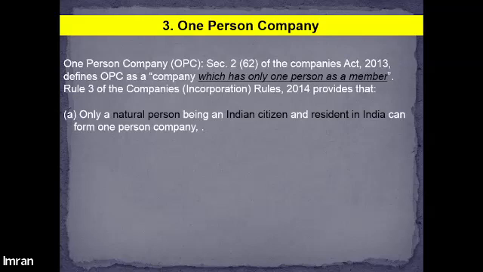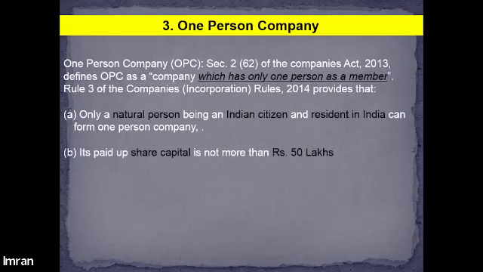If she wants to start a one person company in India, she won't be able to take the registration under the Companies Act. In order to start a one person company, you have to be a citizen and be residing in India. So both conditions need to be satisfied. Number one, this condition is regarding the person who can take the registration.